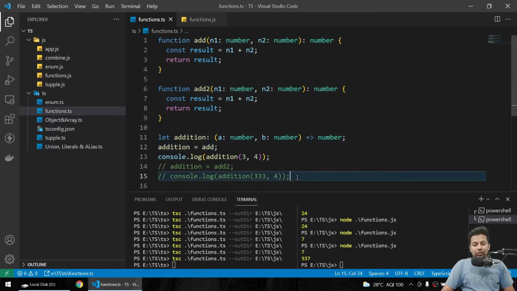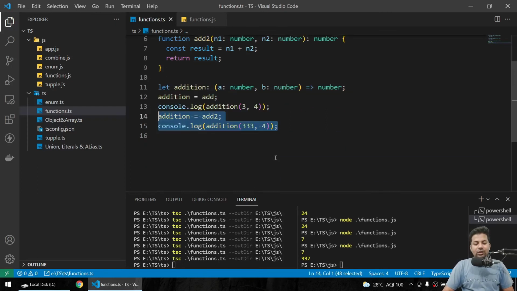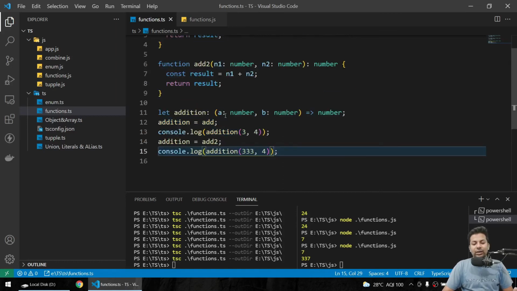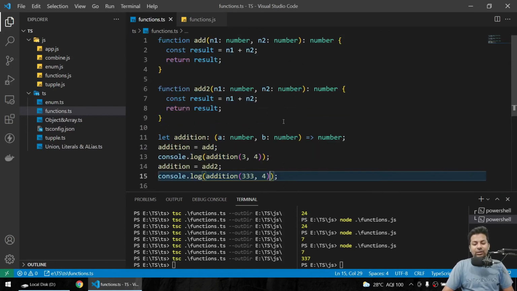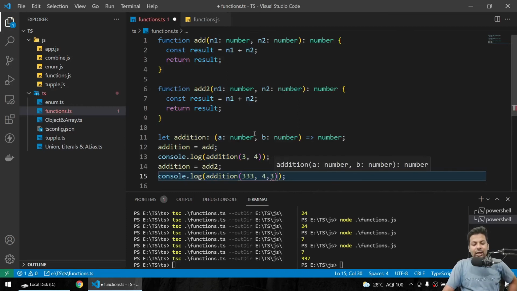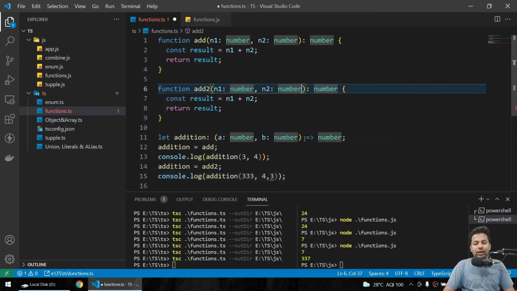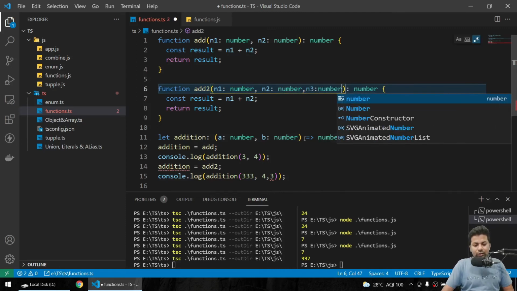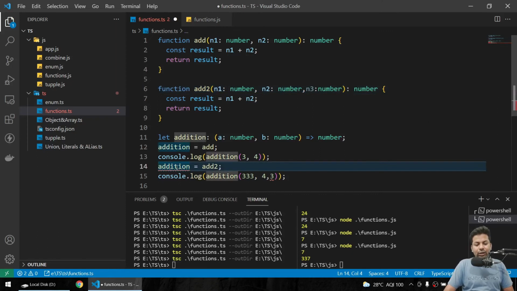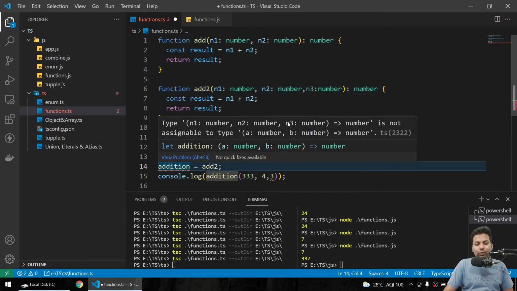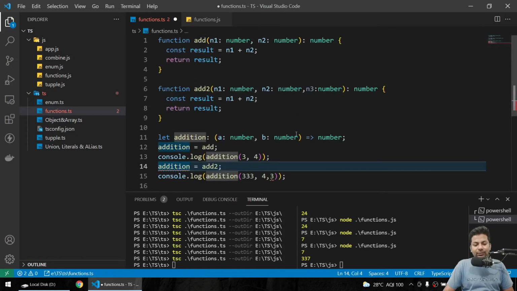Now if you just make this also a number, see, no error, everything works fine because we have set two numbers. But supposing we are passing three numbers to add, the third number is not accessible, so I'll say n3 number. Now the addition is showing an error because you are calling with three numbers but the third number is not assignable here. So I will just assign the third number here.